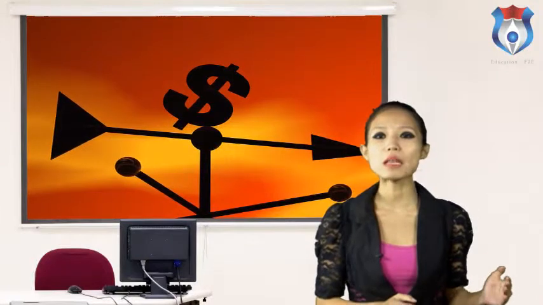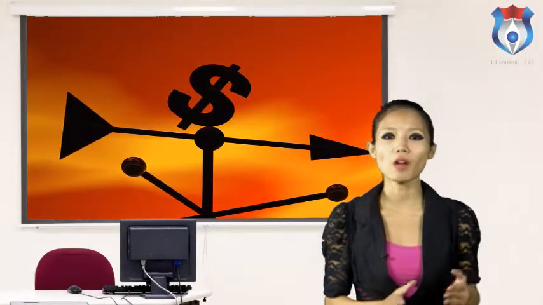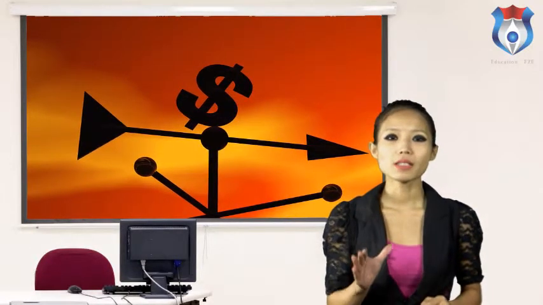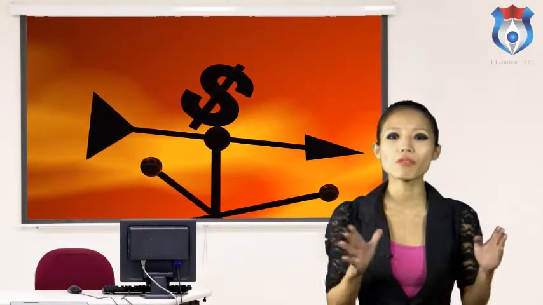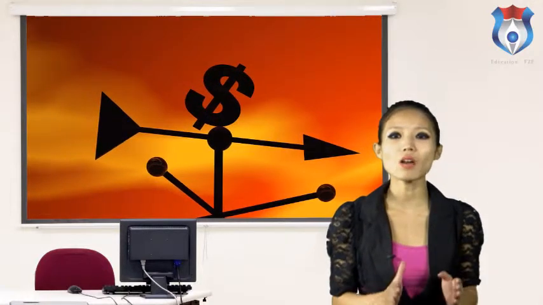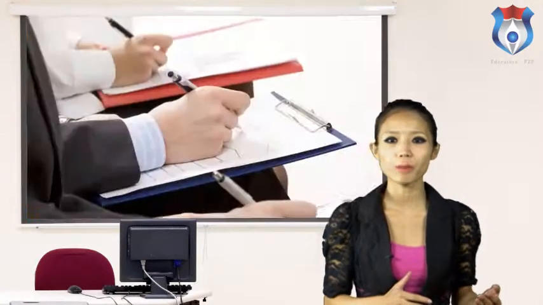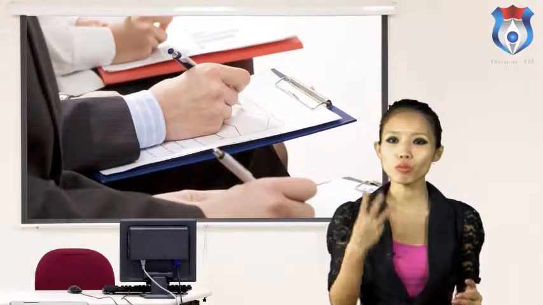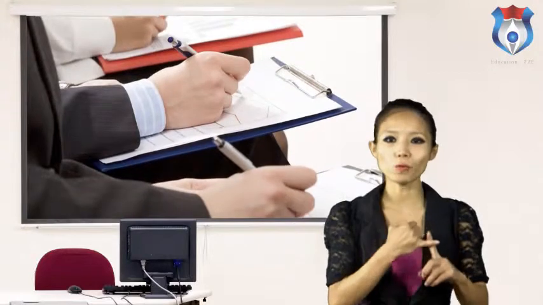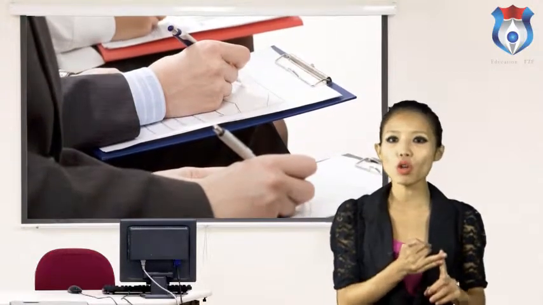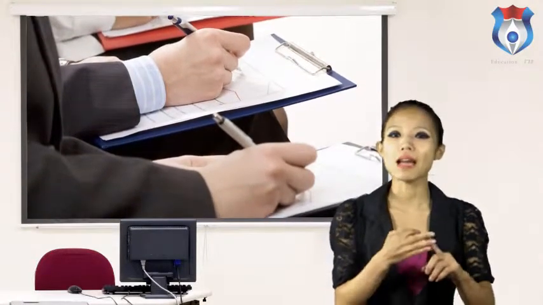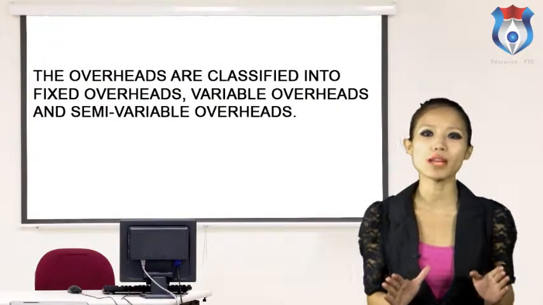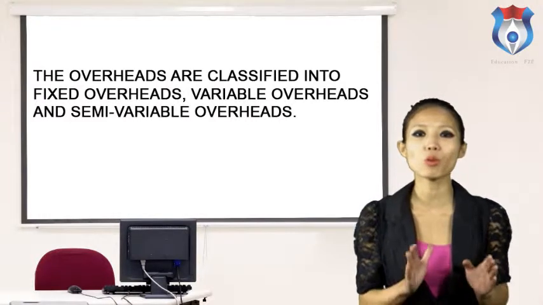The next important element comes under overheads. The very purpose of setting standard for overheads is to minimize the total cost. Standard overhead rates are computed by dividing overhead expenses by direct labor hours or units produced. The determination of overhead rate involves three things: determination of overheads, determination of labor hours or units manufactured, and calculating overheads rate. The overheads are classified into fixed overheads, variable overheads, and semi-variable overheads.